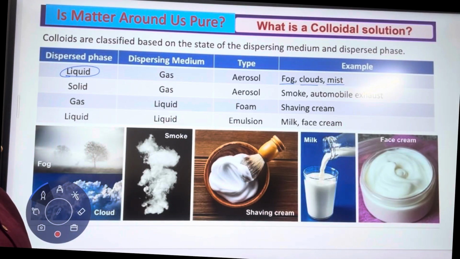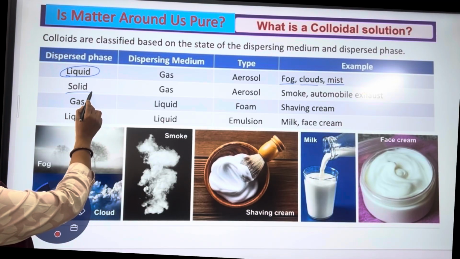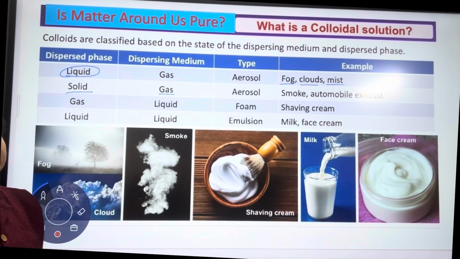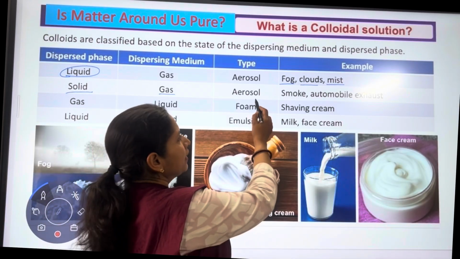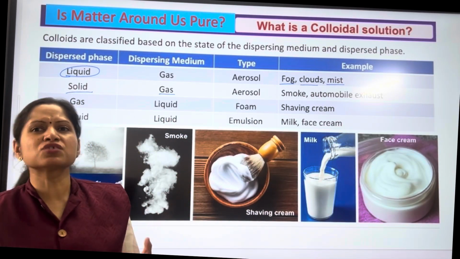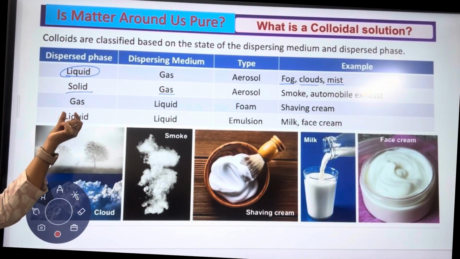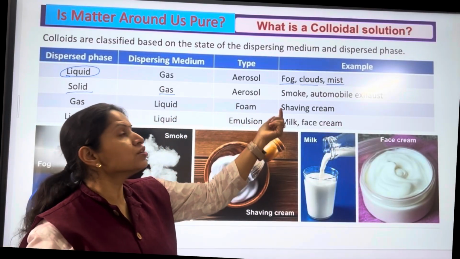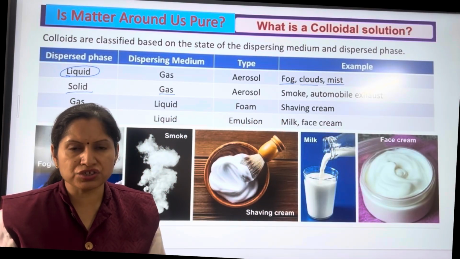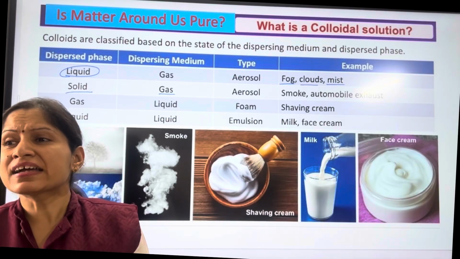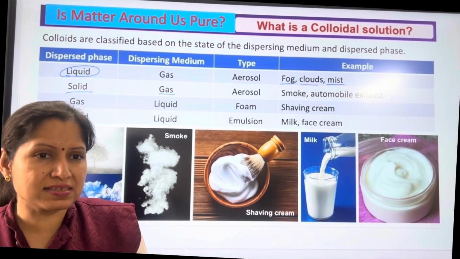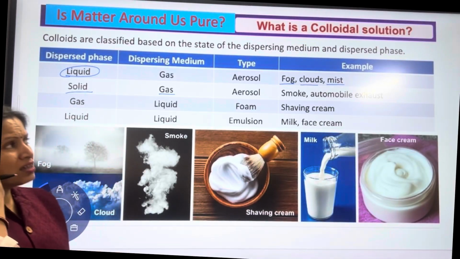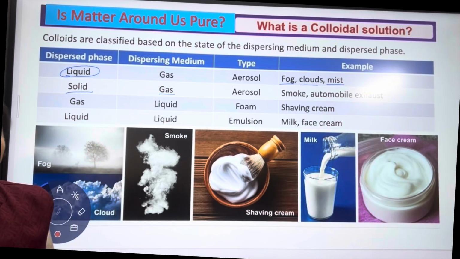Fine. The second example of a colloidal solution is when some solid particles are present in a gas. That is also known as an aerosol only. And examples, it's very easy for you all. Some solid present in a gas, examples are smoke, automobile exhaust. So you know that in automobile exhaust, carbon particles are there, the black particles. So these are all solid particles that are present in the gas.